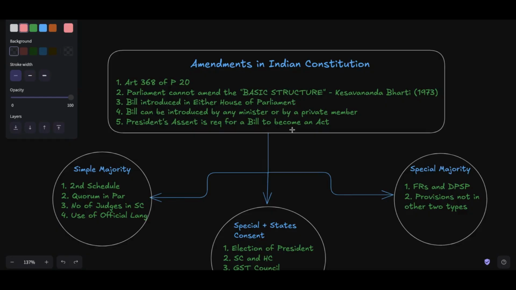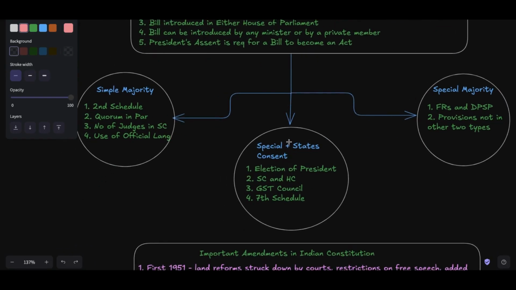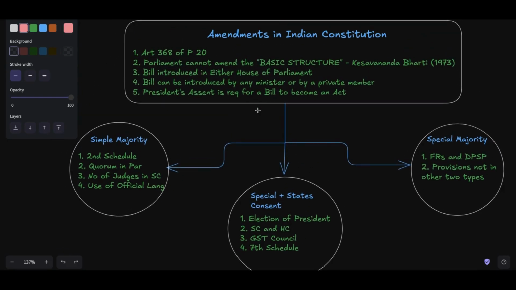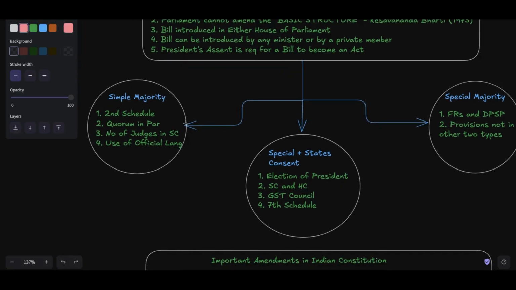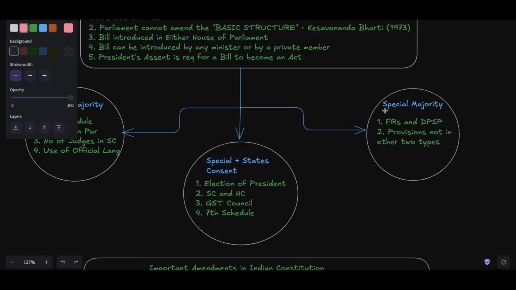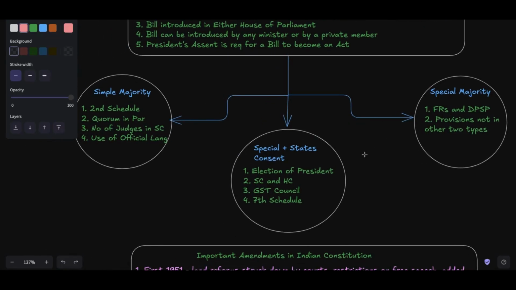So for a bill to become an act, the bill has to be passed by both the houses. Then it has to get assent from the president for it to become an act and get added to the Indian Constitution, right? Now Article 368 defines three types of majority that are required in different cases, right? First is simple majority, second is special majority plus states' consent, third is special majority without the states' consent.